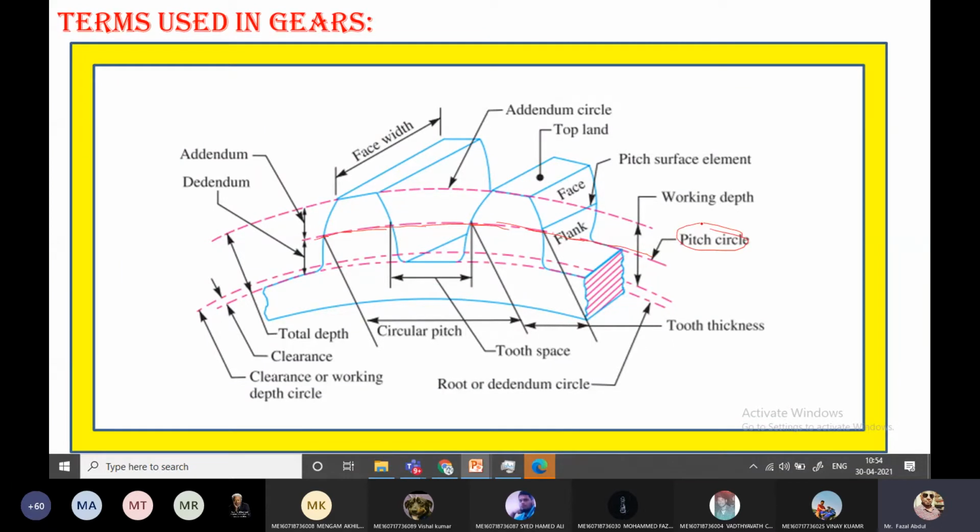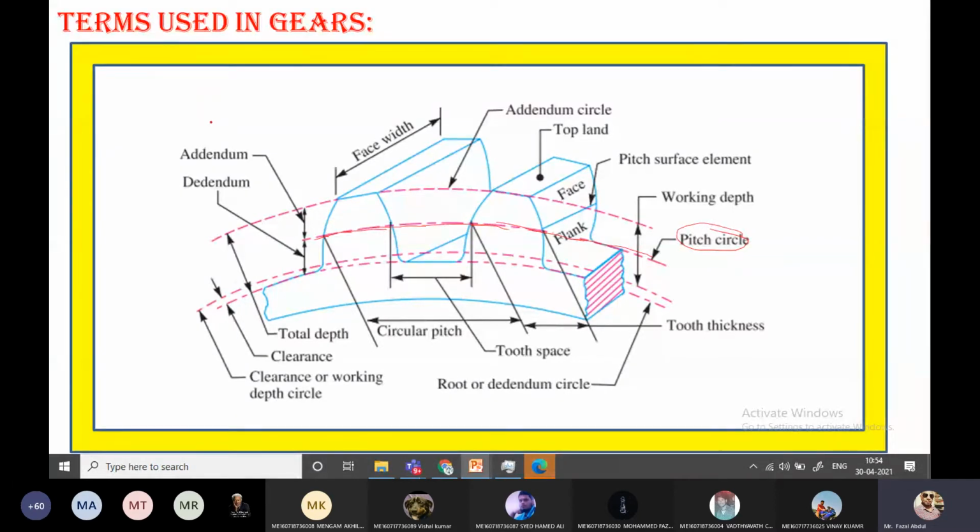Whatever motion we are giving, we can expect how the motion is transmitting and how the meshing of the teeth is going to happen through this pitch circle.